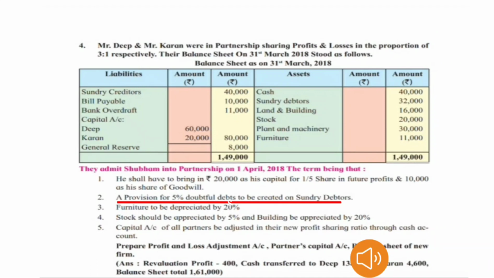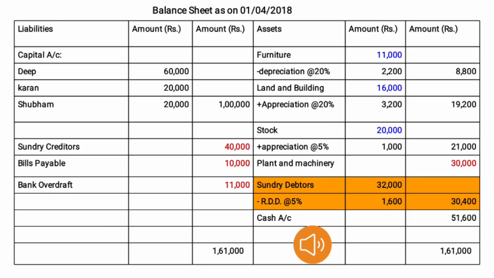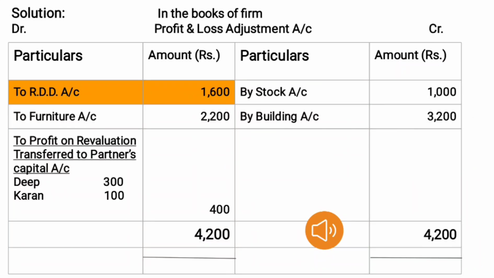See adjustment number 2. A provision for 5% doubtful debts to be created on sundry debtors. In this adjustment we have to create RDD on debtors. Already we wrote the debtors amount in the inner column, 32,000. On that 32,000 we have to create RDD at the rate of 5%, that is 1,600. 32,000 minus 1,600, the outer column will come 30,400. Second effect will come on the profit and loss adjustment account debit side, to RDD account 1,600. It is a loss of the firm.